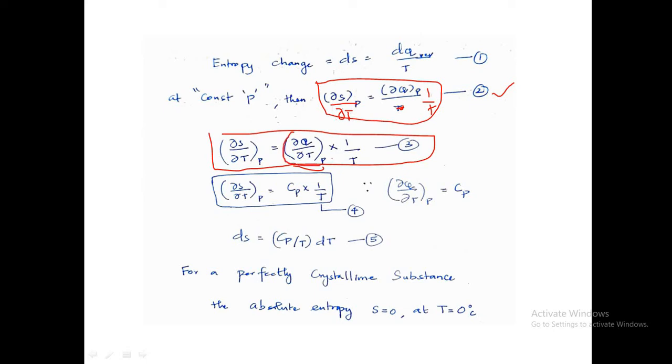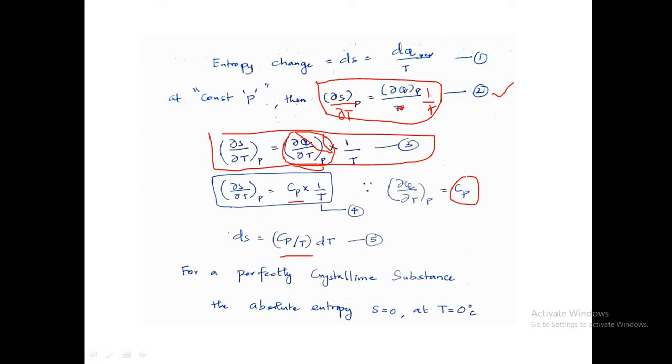So you know ∂Q by ∂T, what is that actually? It is the heat capacity at constant pressure, right? So ∂Q by ∂T over P is equal to Cp, this is Cp into 1 by T. So the change in entropy will be equal to Cp by T into dT.